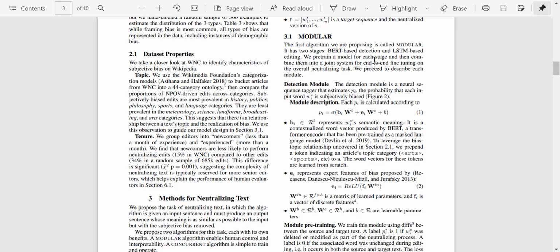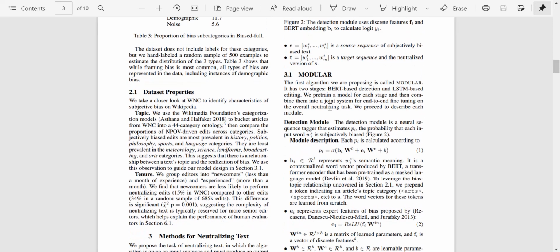Then they use LSTMs. If you're not familiar with LSTMs, I highly recommend first going through the basics, because this paper would be really difficult otherwise. LSTMs are long short-term memory based networks. They're classic RNNs, very famous RNN based architectures. So they pre-train a model for each stage and then combine them into a joint system for end-to-end fine-tuning on the overall neutralizing task. And then they describe each module.